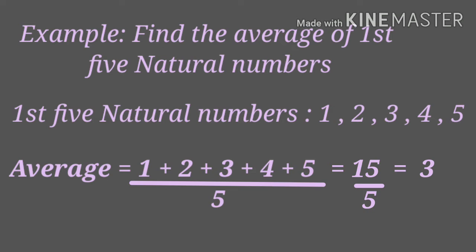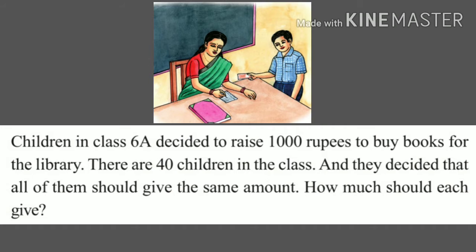Therefore, average is equal to 1 plus 2 plus 3 plus 4 plus 5, the whole divided by 5. That is equal to 15 divided by 5. Answer is 3. Therefore, average of first 5 natural numbers is 3. Let's see a situation to make the concept clearer.